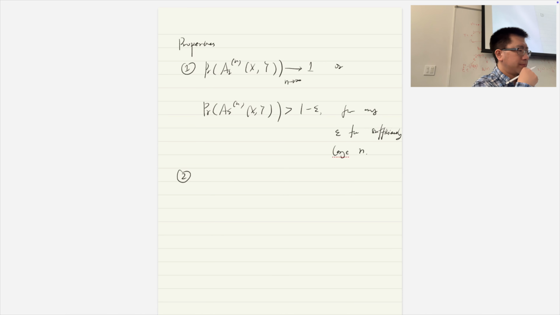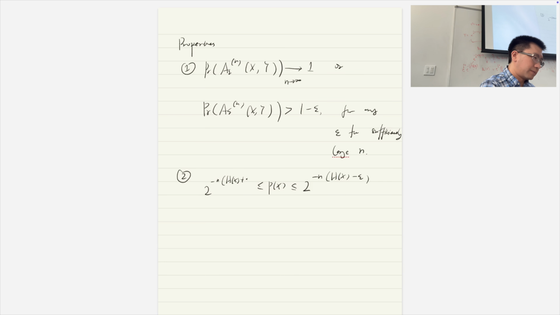Okay, next one. Do you remember what's the next one? It's called AEP, the asymptotic equipartition property. It basically means that all the pairs will appear with roughly the same probability. For the single variable case, it's 2 to the power of minus n times entropy. Here, same thing. So the second property is that for the single letter case, this probability is bounded by 2 to the power of minus n(H(x) minus epsilon) and 2 to the power of minus n(H(x) plus epsilon).